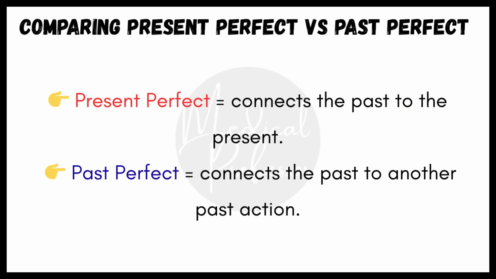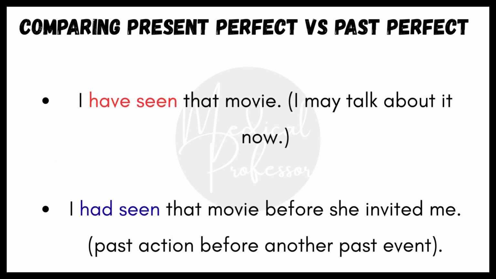Now let's compare the two tenses so you can see the difference. Present perfect connects the past with the present. We use it when something happened in the past, but it is still important now. For example, I have seen that movie. I am talking about it right now. So the experience is connected to the present.